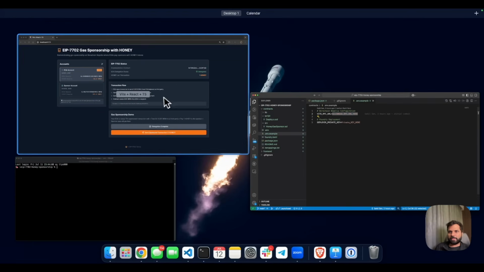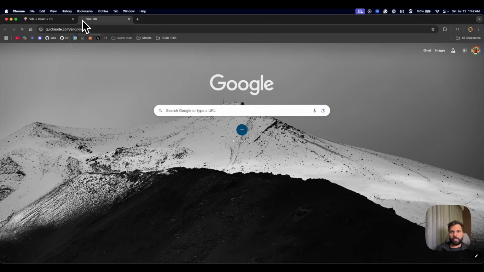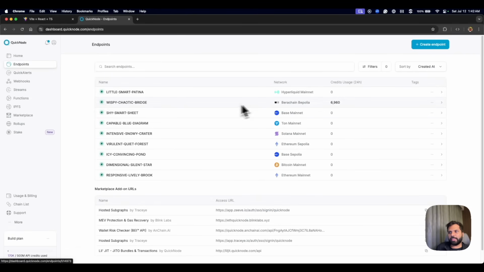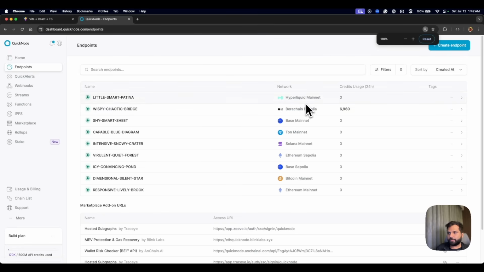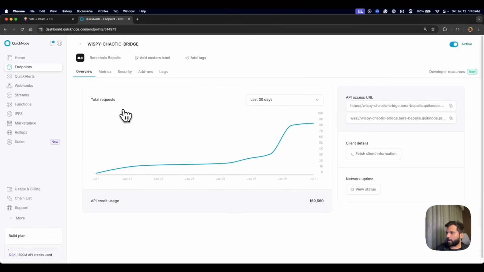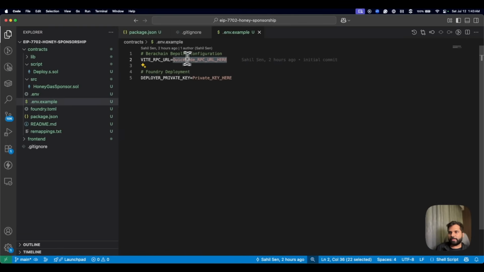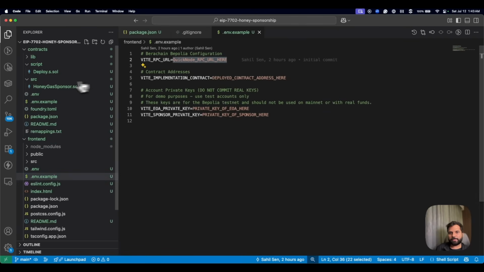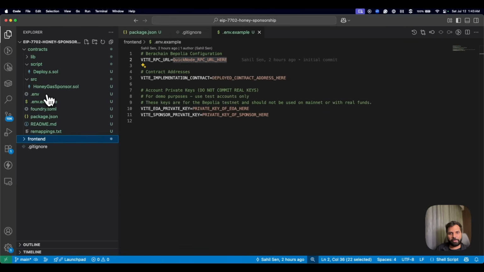To get the RPC, you can go to quicknode.com, create an account, then go to the endpoint section of your account or dashboard, and create a Berachain Bepolia RPC URL. It will look something like this. You can go to the RPC endpoint, then click on this button to copy the HTTPS URL from here, which you can paste in this environment variable by replacing this, along with this environment variable by replacing this. This entire code base will be linked in the description below, so don't worry about that part.